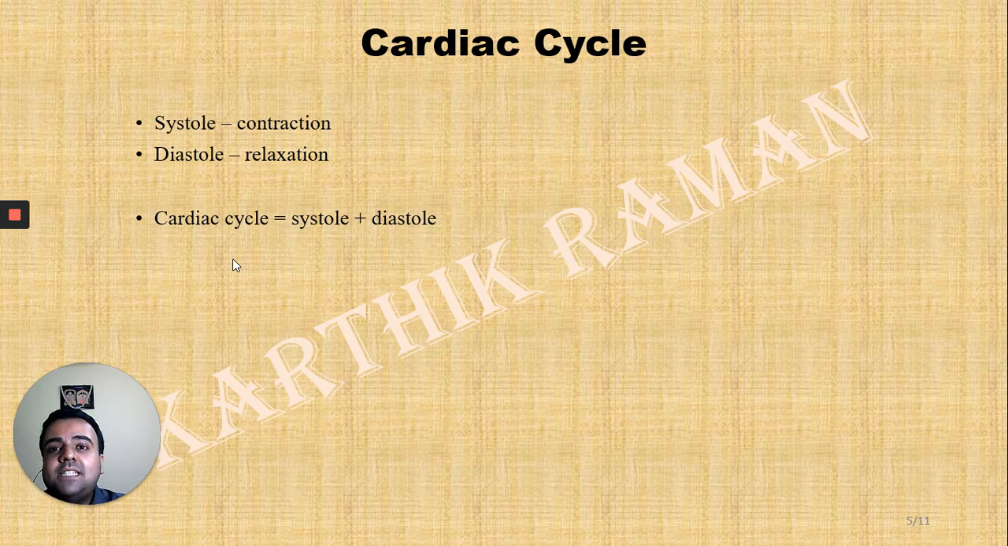Now, when the heartbeat is sequentially repeated in a cyclic manner, that is known as the cardiac cycle. Now, one cardiac cycle lasts for about 0.8 seconds or 800 milliseconds. Mind you, it is less than a single second, so it can be that quick.